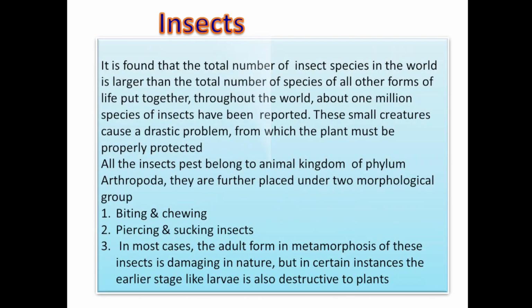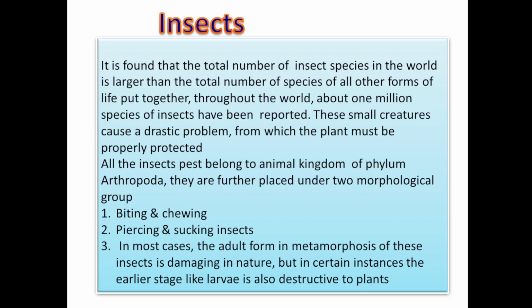Next one is insects. It is found that the total number of insect species in the world is larger than the total number of species of all other forms of life put together. So when we look at the number of insect species present on the earth, it is more than all other remaining species throughout the world.